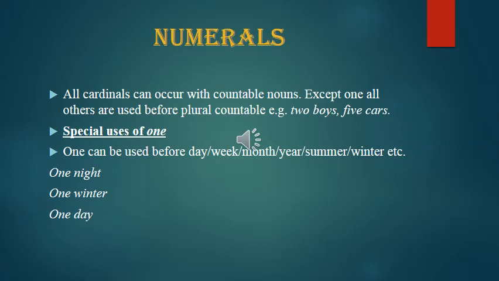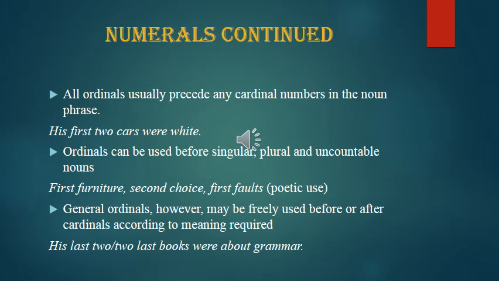Numerals. Numerals refer to number. All cardinals can occur with countable nouns except one. One can be used otherwise. Others are used before plural countable nouns: two boys, five cars. One night, not one nights; one winter, one day. We cannot say one winters. So one is used before singular countable nouns.